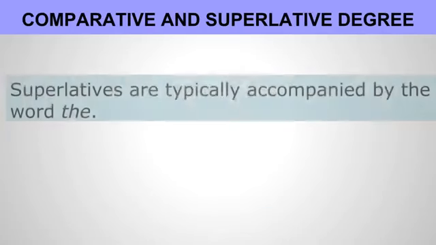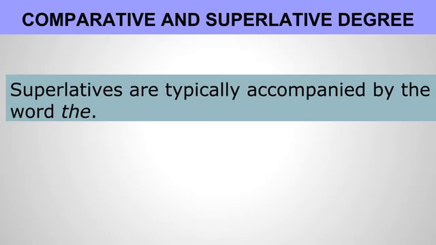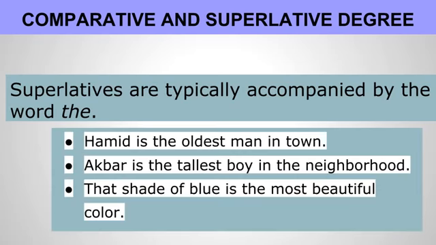In superlatives we use the word the to specify. For example, if you say Hamid is the oldest, that is a superlative, and there will be a definite article the. Hamid is the oldest man, Akbar is the tallest man, that shade of blue is the most beautiful. So we use a superlative along with a definite article.